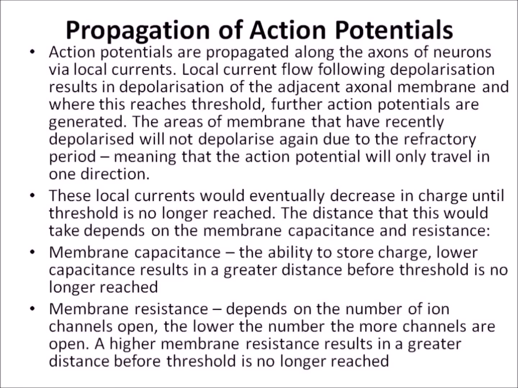Propagation of action potential. Action potentials are propagated along the axons of neurons via local currents. Local current flow following depolarization results in depolarization of the adjacent axonal membrane, and where this reaches threshold, further action potentials are generated. The areas of the membrane that have recently depolarized will not depolarize again due to the refractory period, meaning that the action potential will only travel in one direction. These local currents would eventually decrease in charge until threshold is no longer reached.